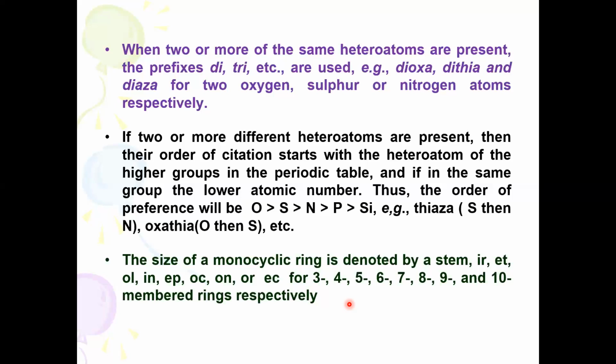Similarly, here, instead of word root we use the word stem. Stem stands for the size of the monocyclic ring. If a 3-membered ring is there, we must use the stem name IR. If a 4-membered ring, it is ET. If a 5-membered ring, it is called OL. If a 6-membered ring, we can call it IN, and so on.